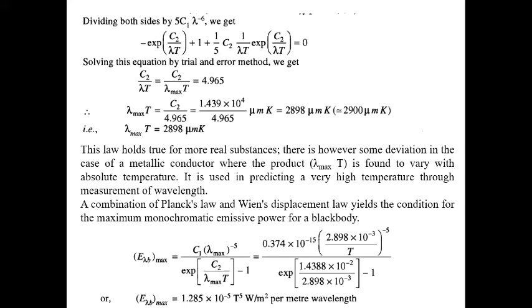Now if we combine with the Planck law, we know E lambda b equals C1 lambda to the minus 5 by e to the power c2 by lambda T minus 1. If we put in the value, we can find the maximum emissive power at a particular lambda. Putting lambda max instead of lambda, we get E lambda b equals 1.285 into 10 to the power minus 5 T to the power 5 watt per meter square per meter. So this is the maximum emissive power we get for a particular temperature.